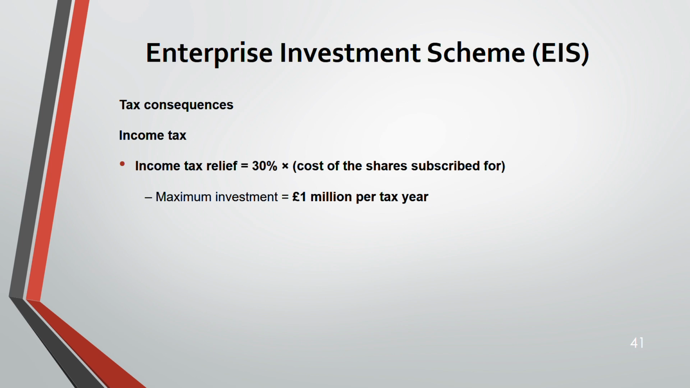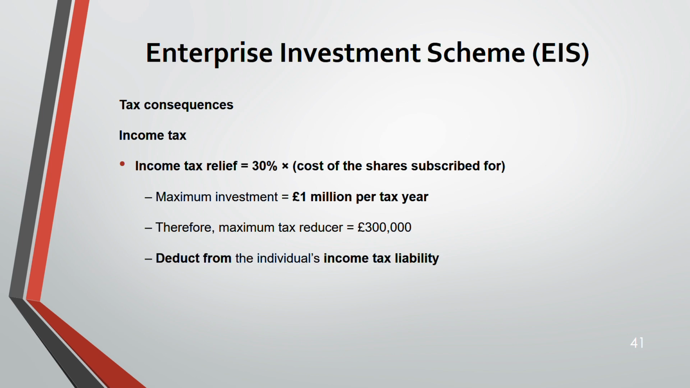What is the investment that is eligible for tax relief? Maximum of 1 million per tax year. Up to 1 million you can invest. If you take 30% of it, that is 300,000. That means up to 300,000 you can reduce the tax. This is the maximum. You can't go beyond this under EIS. You deduct this from income tax liability, not income. And you can even reduce your liability to nil.